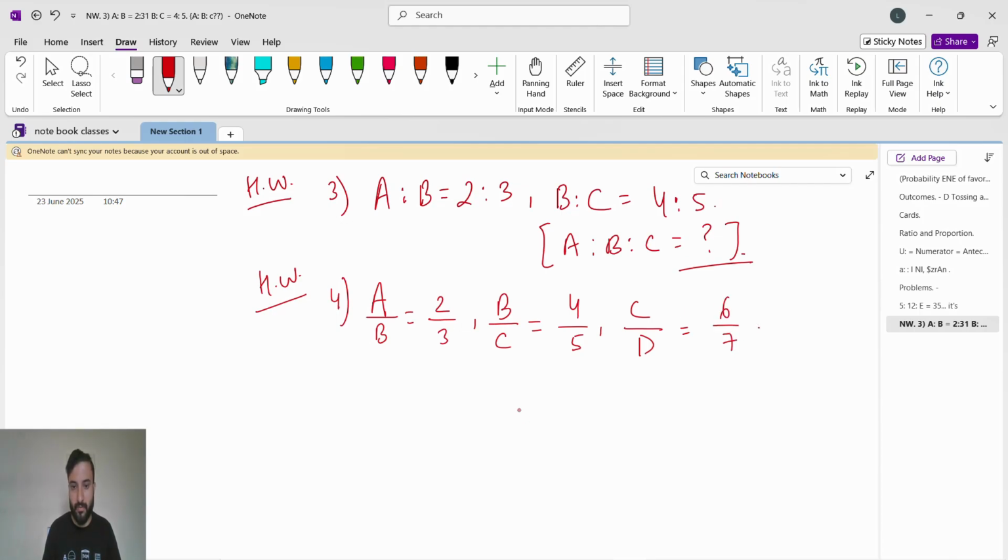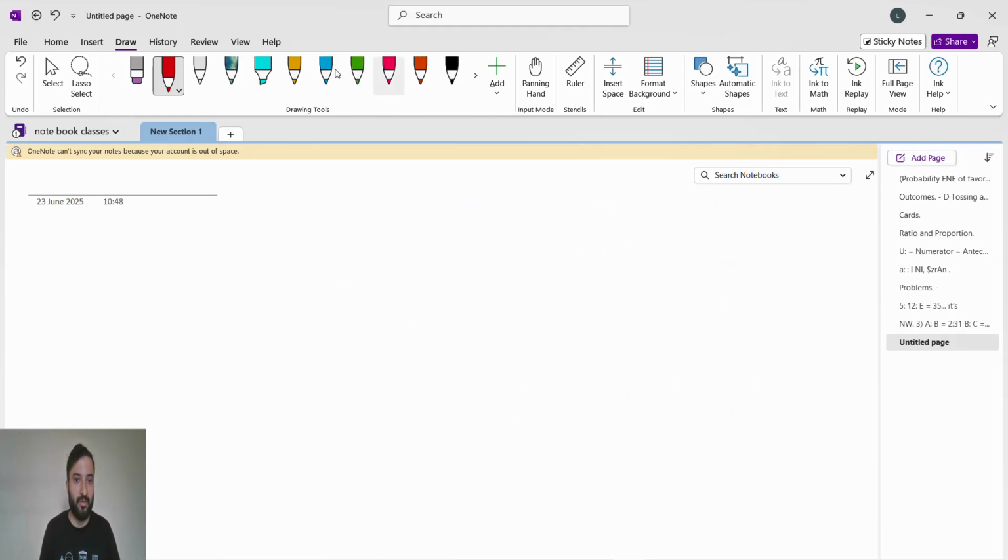Okay, here what we have to do is find the value of A is to B is to C is to D. What is A, B, C, D? Find the answer and comment the answer in the comment box.